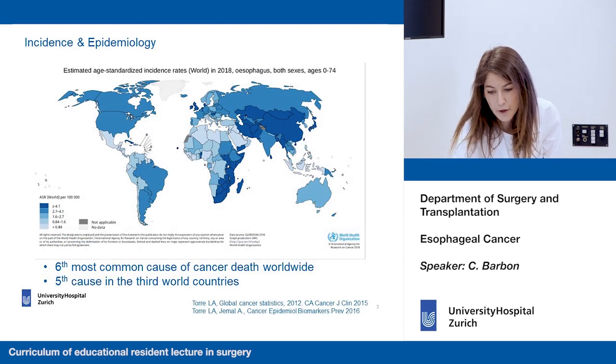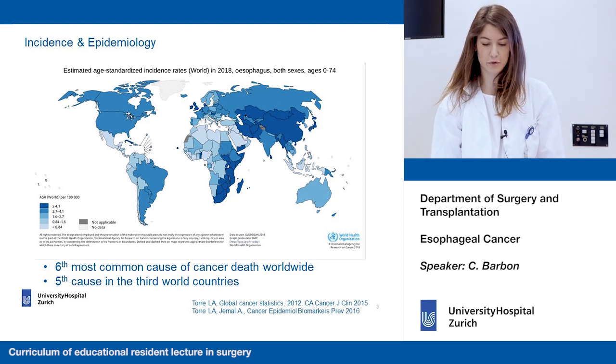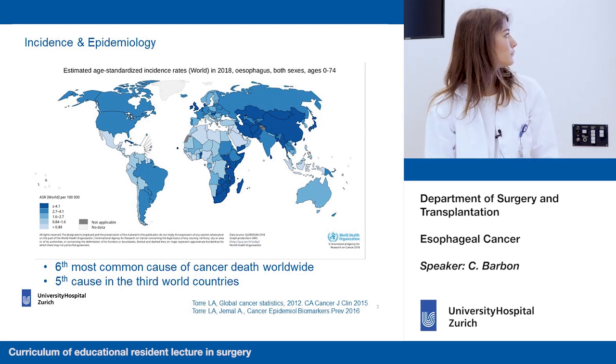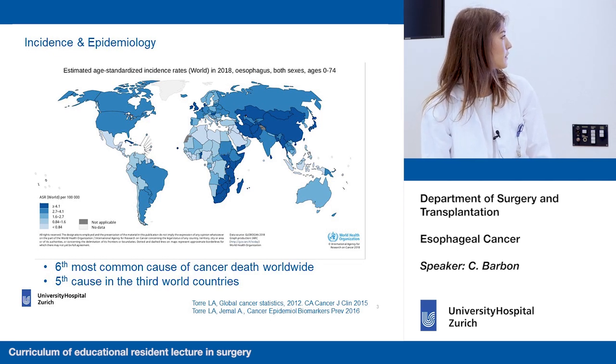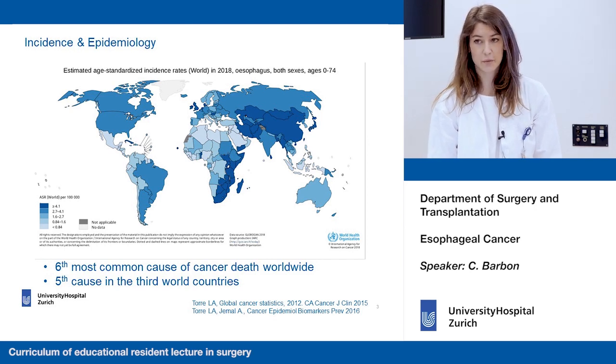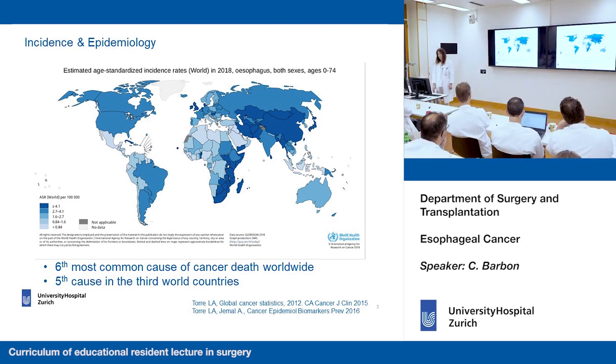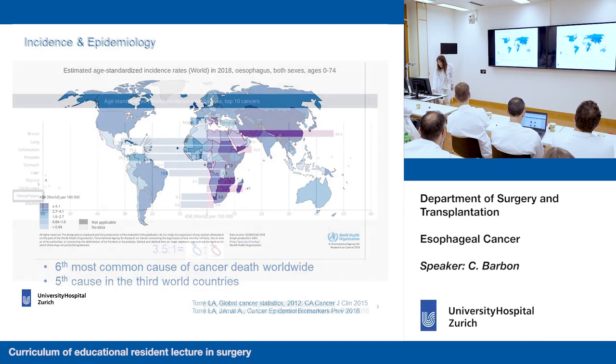This is a map of the world of 2018. And as you can see, esophageal cancer is not distributed in the same way in the world. There is a higher incidence of esophageal cancer in South Africa and also in the Eastern world. Especially the area that goes from Iran to China is called the esophageal cancer belt, because it has a very high incidence. The disease is the sixth most common cause of cancer death worldwide, but if we consider the third world countries, then it is in fifth place. And this is because of the increased incidence that it has there.